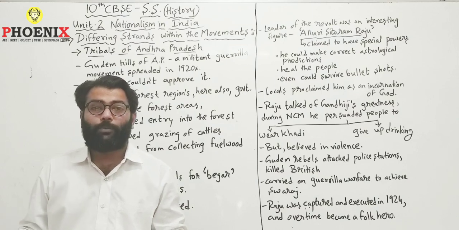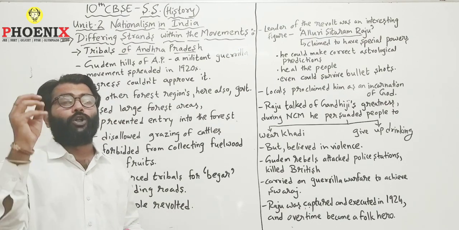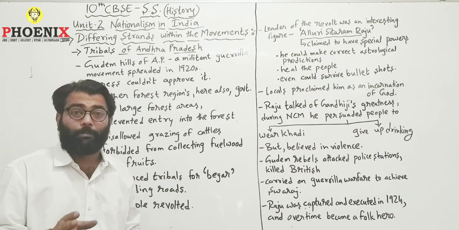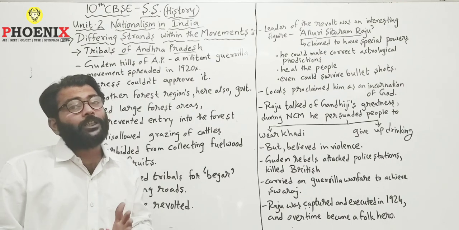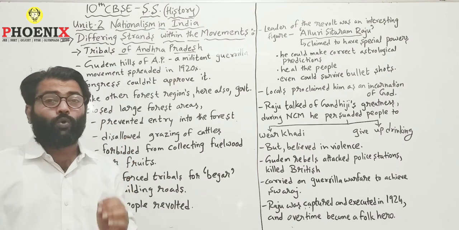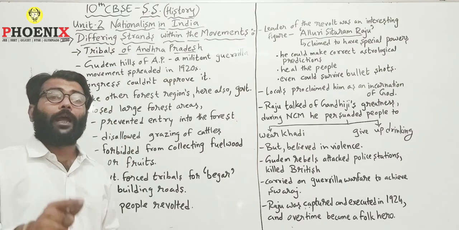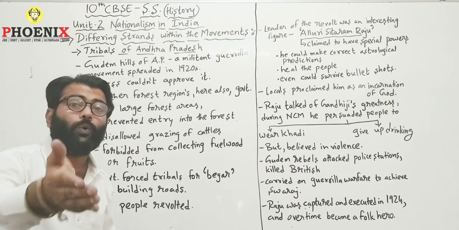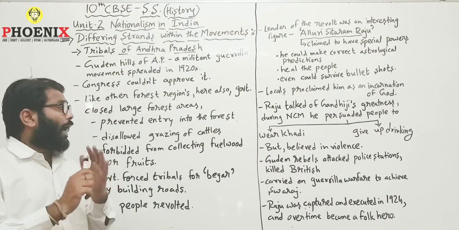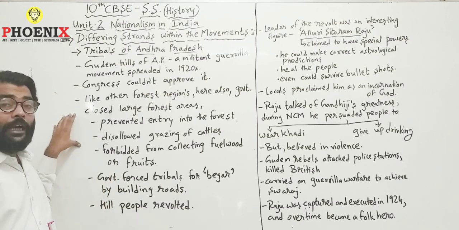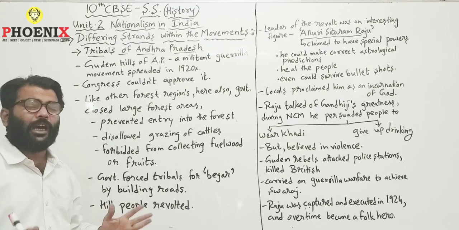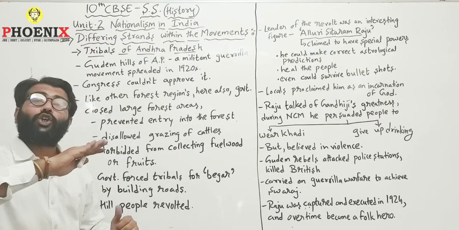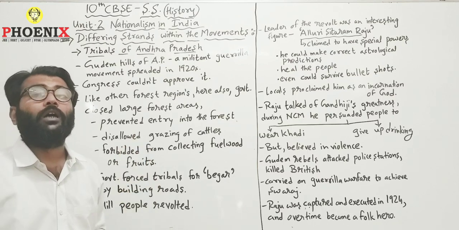That was considered to be their motherland. Their entire livelihood also depended on the forest. But with the coming of the Forest Act that was implemented by the British government, these forest dwellers, that is the tribals, were thrown away from their own land and deprived of their own rights. There were many restrictions that came along with the Forest Act. And what were these restrictions? A large part of the reserved forest, that is the best quality of forest, was closed down for the locals, for the tribals.